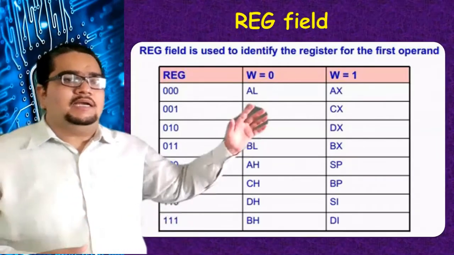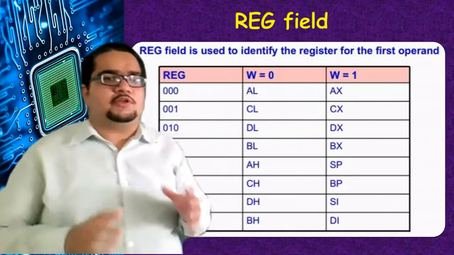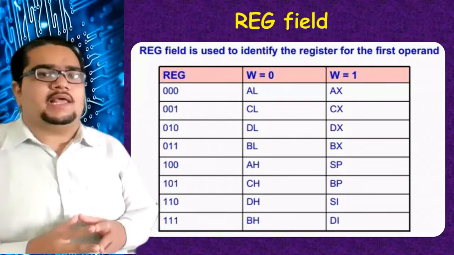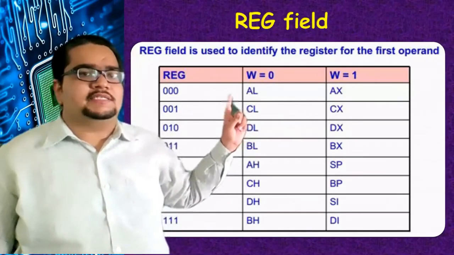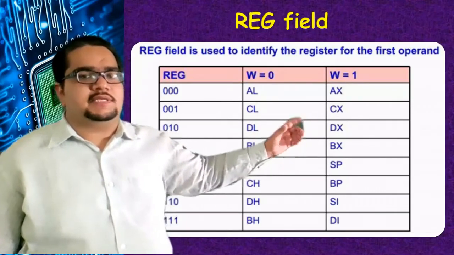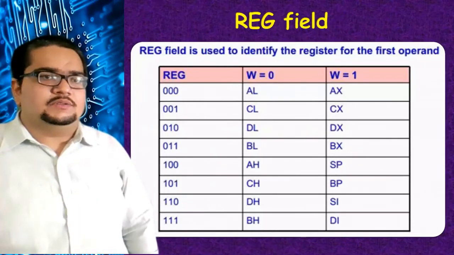The next column contains when W is equal to 1. When W is equal to 1, the operand size is 16 bits, 2 bytes, a word. Again, the 3-bit REG code means 000 for AX, 001 for CX, and so on, and 111 for DI. Getting it?